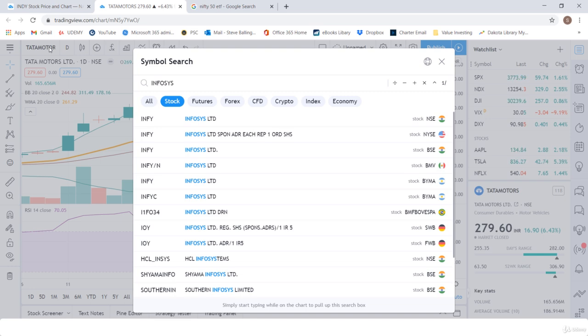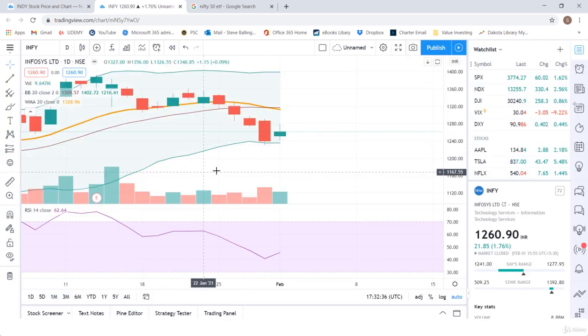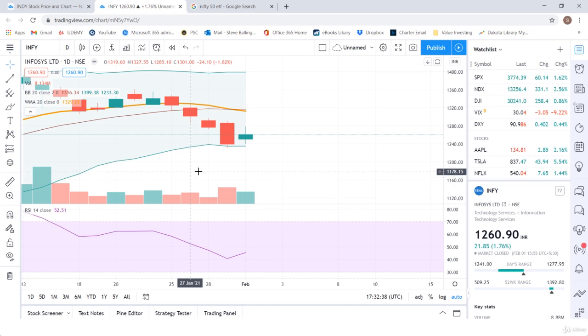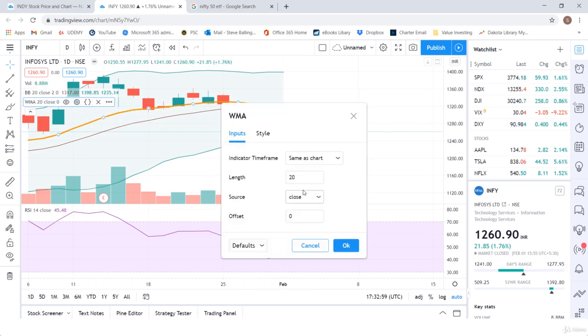Infosys, a lot of you might work for Infosys as a company, and you can see the same thing. The nice thing here is it leaves my previous indicators up, so it's easy to compare. So we were comparing that to Tata. You can see they had a little bit of a touch, but they've been in more of a squeezy type look for a while now. This is the current 20-day moving average. So you see it's below the 20-day moving average. Let's change that to 10 again and see how our line looks there.